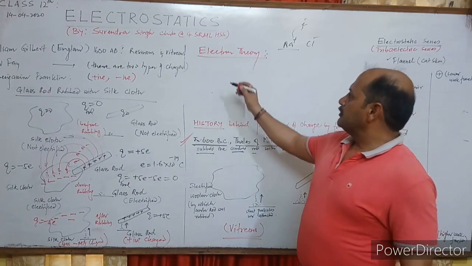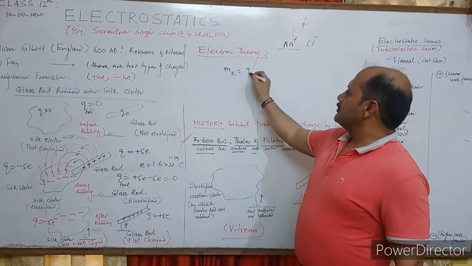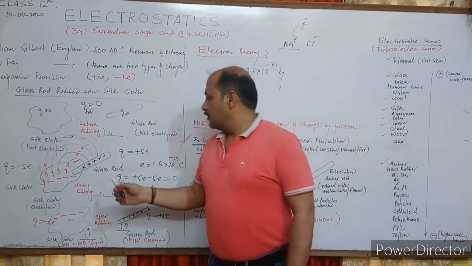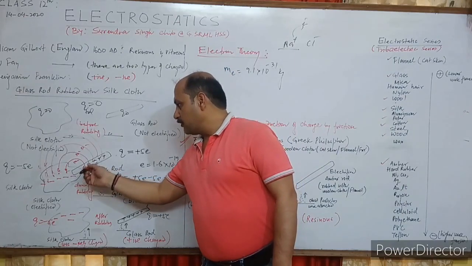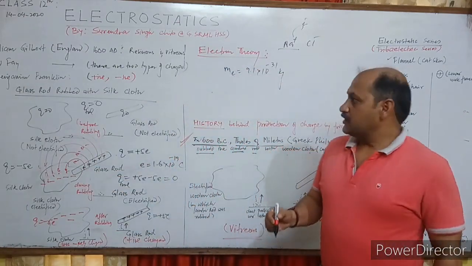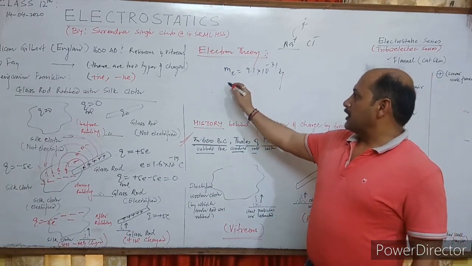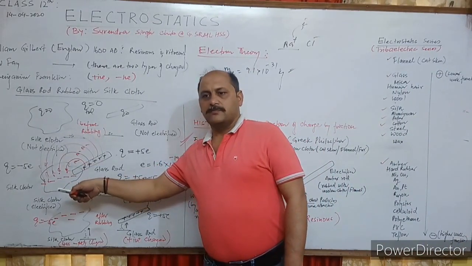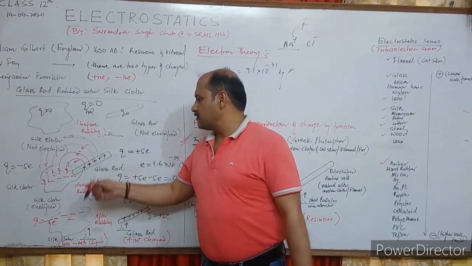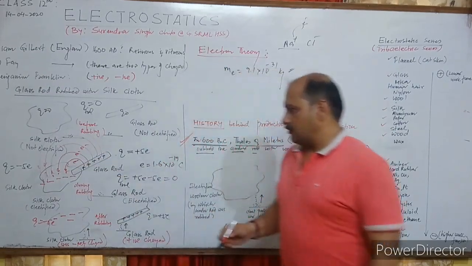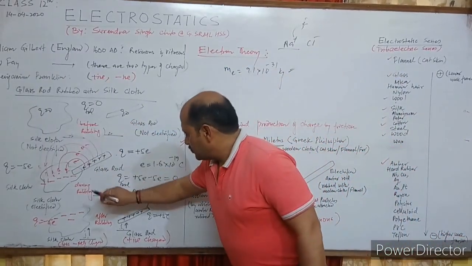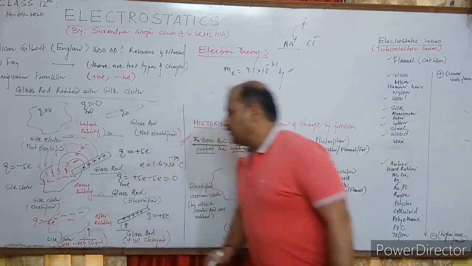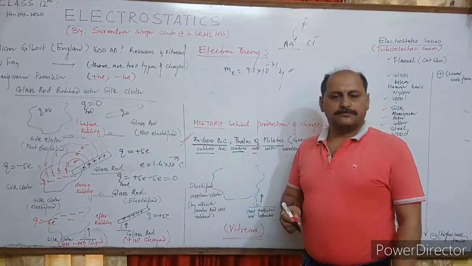Now the answer is that since the mass of an electron is 9.1 × 10^-31 kg, definitely there is a transfer of mass from the glass rod to the silk cloth. Because the electron is a particle which has a mass like this, and of course not 5 electrons will transfer. Millions, billions and trillions of electrons get transferred from one body to another body. Therefore, during this process, the glass rod will lose its mass and the silk cloth will gain the equal amount of mass.